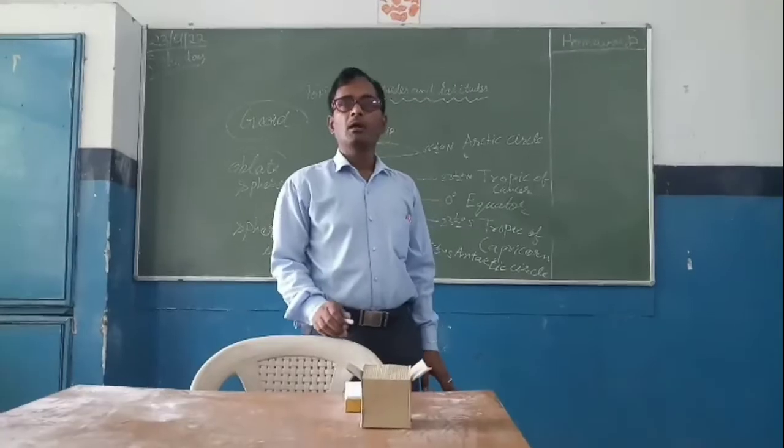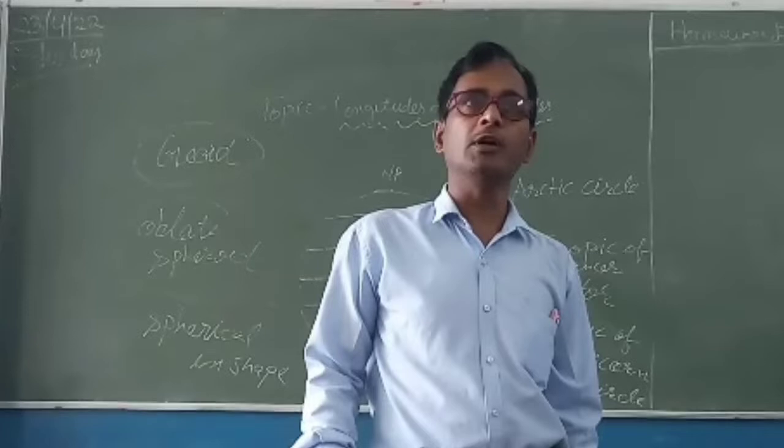Understand? How many total latitude lines are there? Do you know? Anyone?